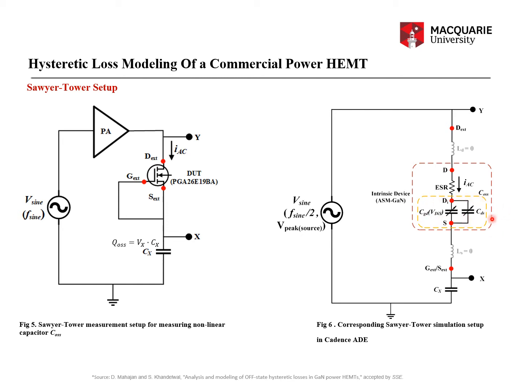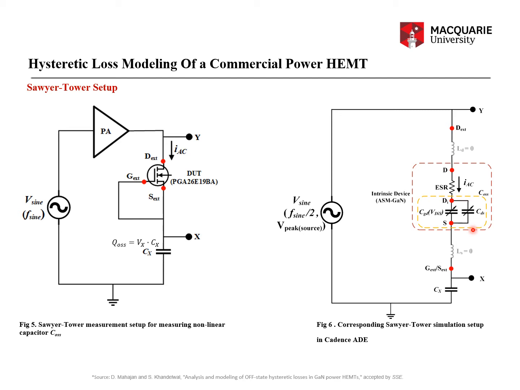Now, in order to model the loss that is happening across this capacitance COSS, what do I need to do? In circuit theory, how can you represent the losses? Because capacitance, which is the COSS here, is a purely reactive element. It doesn't dissipate any energy.